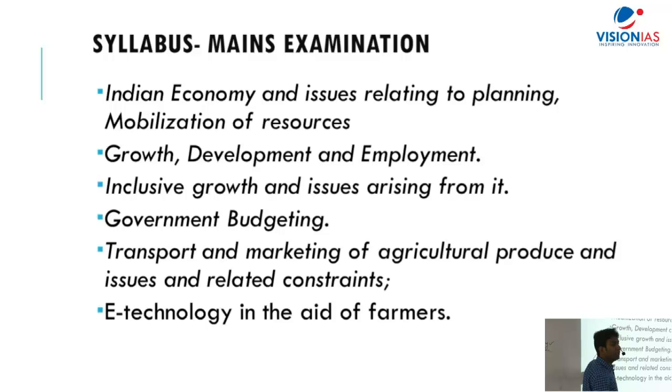Government budgeting, that is mainly about the fiscal policy thing. Then transportation, marketing of agricultural produce and issues and related constraints. About the agriculture thing. Then e-technology in the aid of farmers, that is how IT and e-technology is helping the farmer in terms of increasing productivity and their better standards of living. Okay.